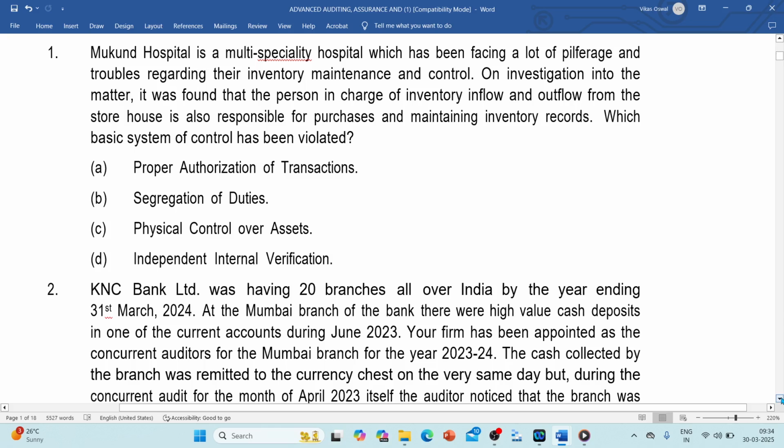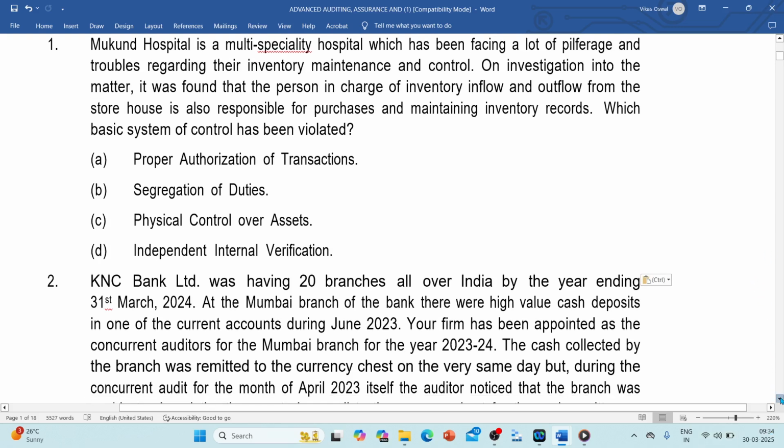Now, you can't choose A, which is proper authorization of transaction. It's definitely not relevant at all. Physical control over the assets basically talks about the safeguard of assets. And independent internal verification speaks about the verification after the transaction has occurred. So basically here segregation of duty is the right answer. B is the right answer.